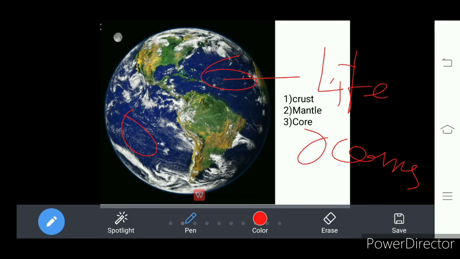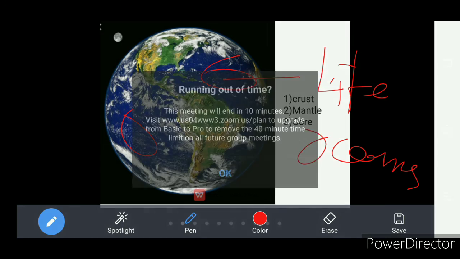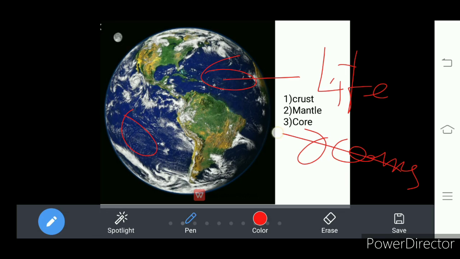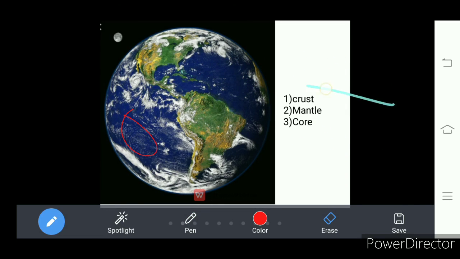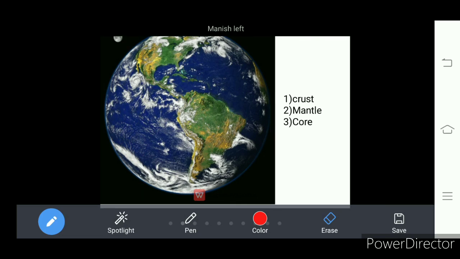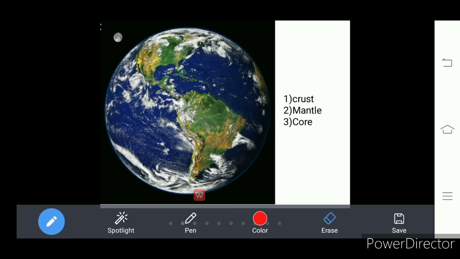In this way, our earth originated, right? So it is the origin of the earth, saying that 4.5 billion years ago, earth started forming. This is the evolution of the